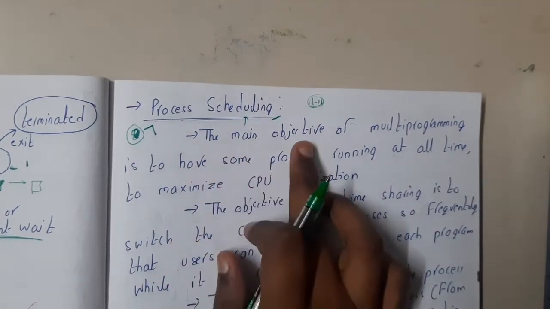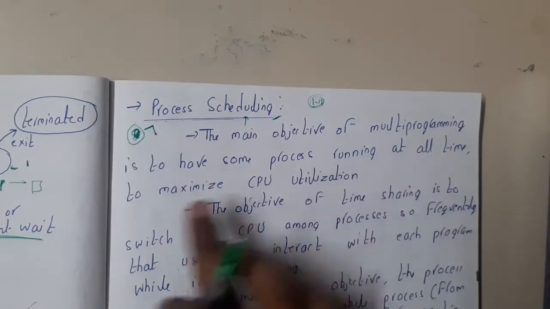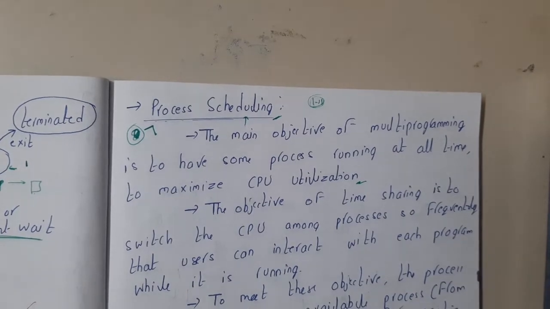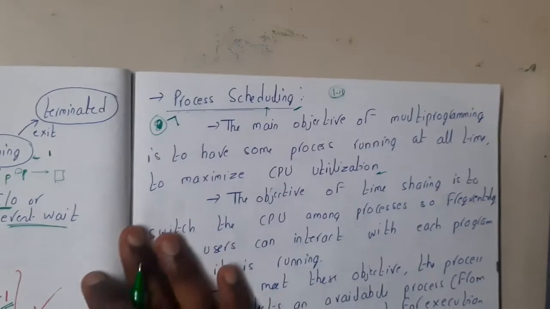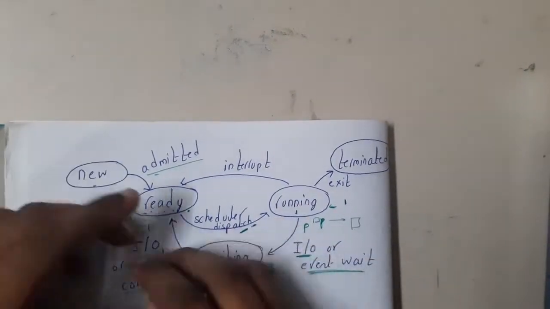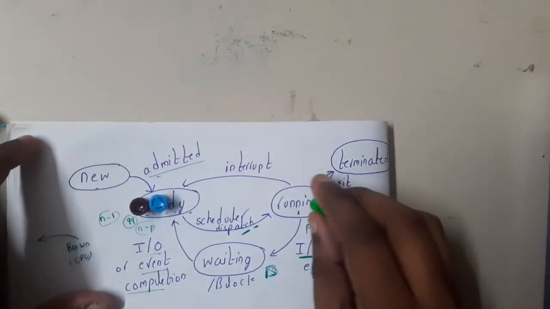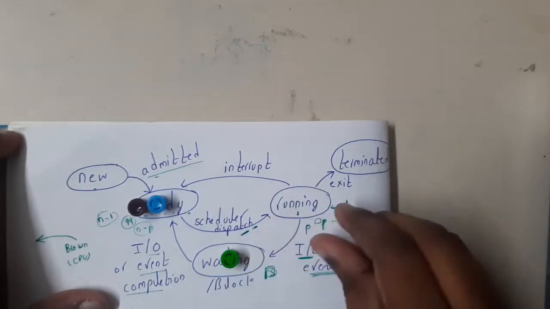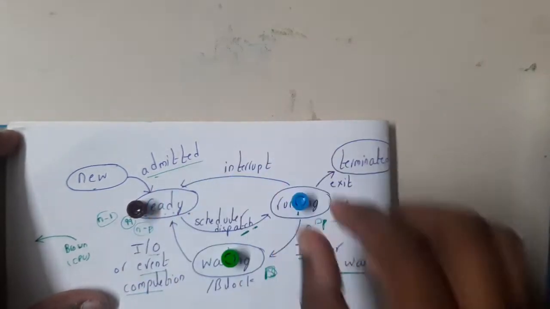The main objective of multiprogramming is to have some process running at all times to maximize CPU utilization, right? So the main reason we use these things, guys, is to maximize our CPU utilization. Let me revise it once again so that you get a clear idea. Whenever there are three different processes waiting for the CPU, and one is executing, assume that suddenly this process requires input output.